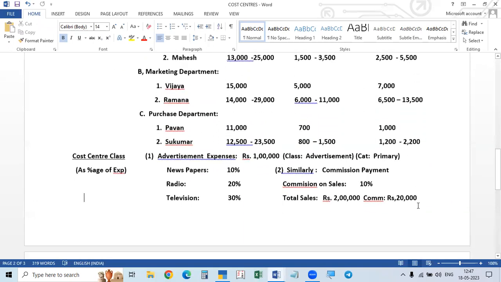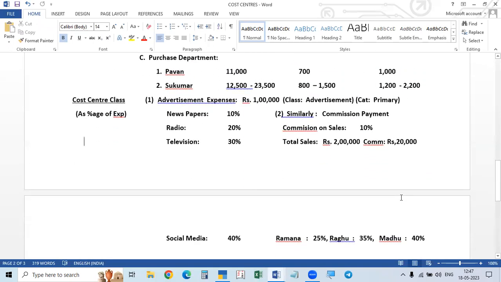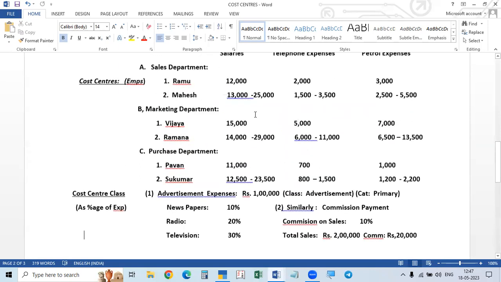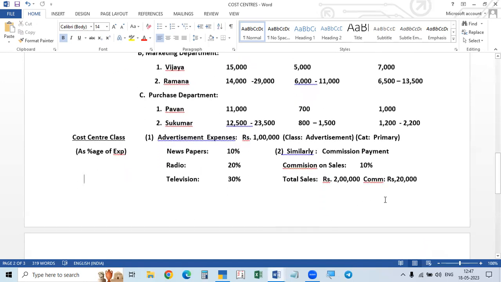If the amount is divided as a percentage, then every month we have to decide the amount for each person, divide the amount and enter that. If you fix a certain predefined percentage, then every time you need not give the amount. If you give the total expense amount, it will automatically divide among the employees or among the cost centers, as a percentage.